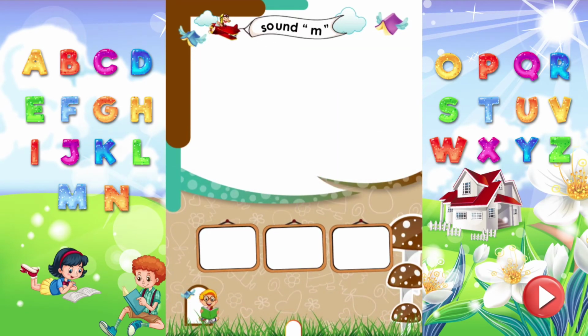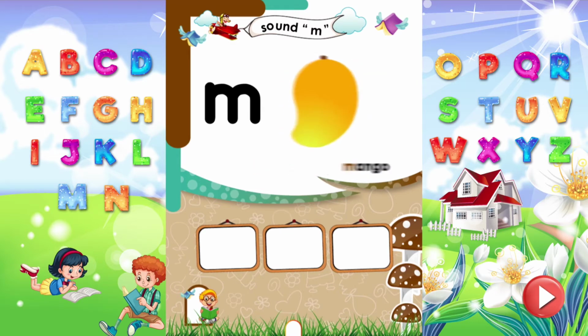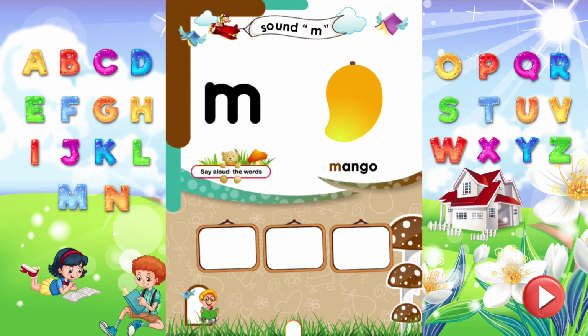Sound M. Dear kids, read the letter M. It makes sound M. Mango. Mango starts from the sound M. Say aloud more words that start from the sound M. M is for monkey. M is for moon. M is for mouse.